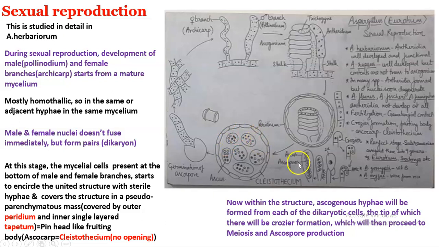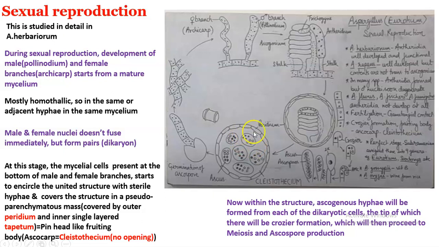We are not showing the ascogenous hypha here, we are just showing the ascus structure. The ascogenous hypha is behind this, but we are not showing that. Finally you can see that the ascogenous hypha will be separated from the ascus, and you can see the male and female nuclei within the ascus. From now it is converted into ascospore. The male and female nuclei will be accumulating protoplasm, and they will be getting a cell wall around themselves. So that will be forming ascospores.